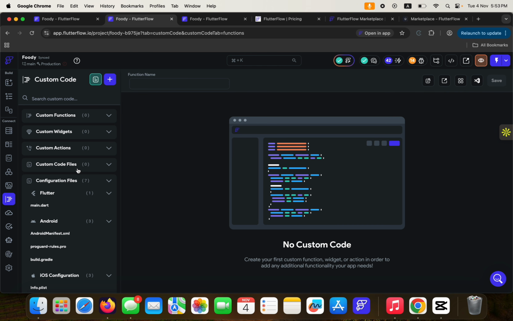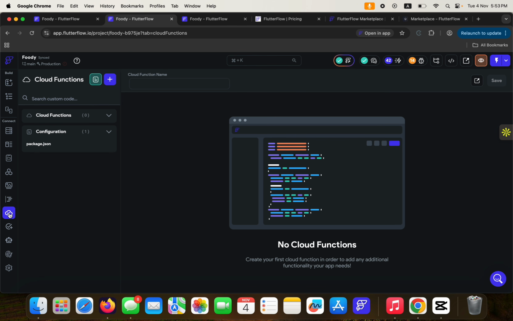So you can have access to a couple of things in your project. You can build some really interesting features in your application by working on custom functions, custom widgets, and custom actions as well. Now, this part has to do with Flutter code, Android, iOS configuration, and a whole lot of things. We're going to talk about this eventually as we continue in our project.